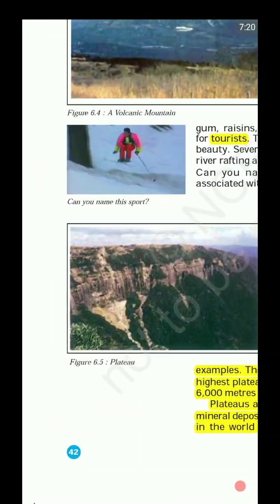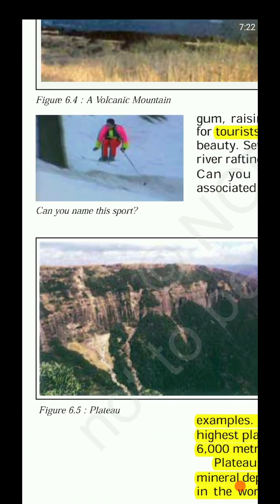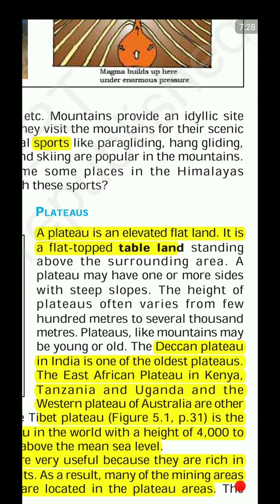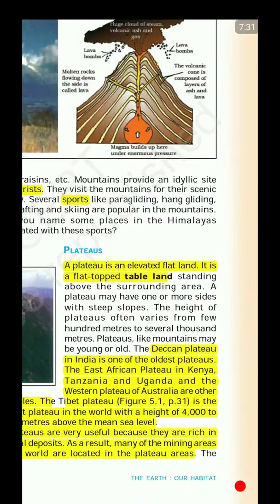Like here you can see a plateau. So it doesn't have a cone at the top, right? So it is a flat-topped tableland standing above the surrounding area. A plateau may have one or more sides with steep slopes. The height of the plateau often varies from a few hundred meters to several thousand meters. For example, the Deccan Plateau in India is one of the oldest plateaus in the world.